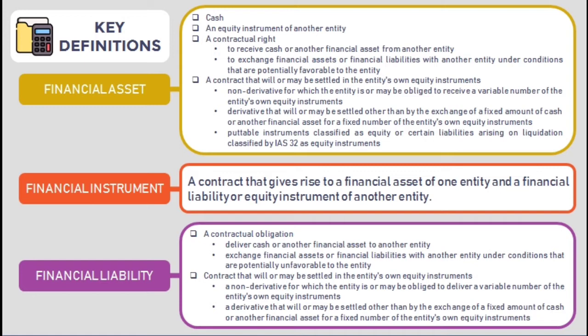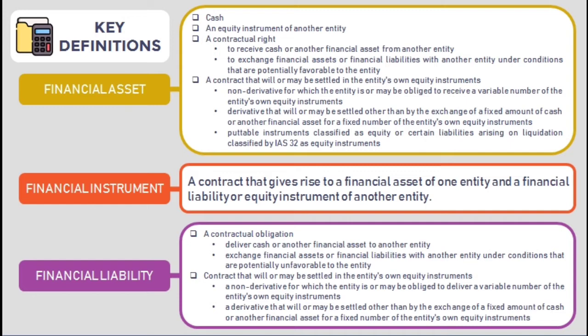We have a financial instrument. It is a contract between two parties, and this agreement has some clear economic consequences, and also the parties to it cannot avoid the contract. Let's talk about financial liability. It is a contractual obligation to deliver cash or another financial asset to another entity. When you sell a bond or when you raise money using bonds, you're going to have to pay interest. You're going to have to transfer or deliver cash to another party.